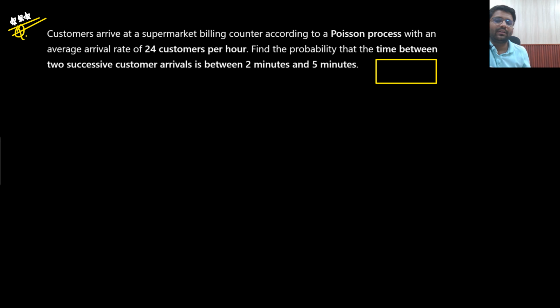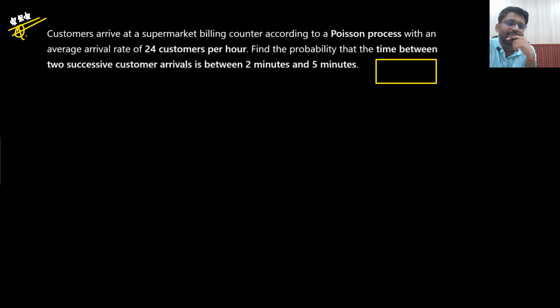Just think about it. Customers arrive at a supermarket billing counter according to Poisson's process with an average arrival rate of 24 customers per hour. That means in 1 hour, 24 customers are arriving. Find the probability that the time between two successive customer arrivals is between 2 to 5 minutes.